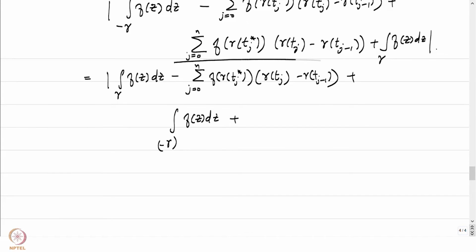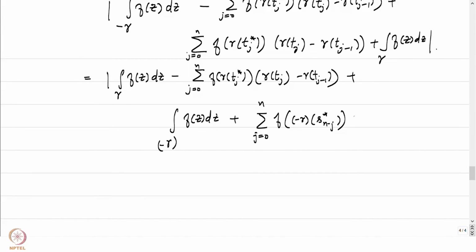This term, however, is going to be rewritten in terms of sj's and minus gamma. So this is going to be equal to the sum, j equal to 0 to n, of f of minus gamma of sn minus j star. Remember, tj became sn minus j.